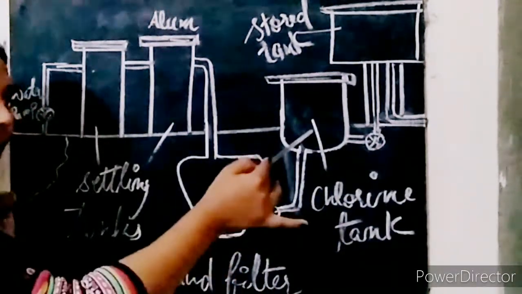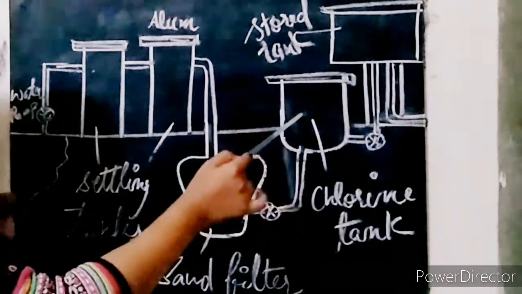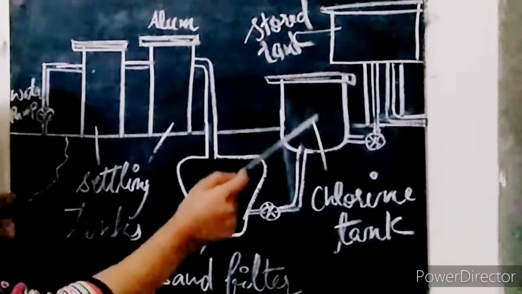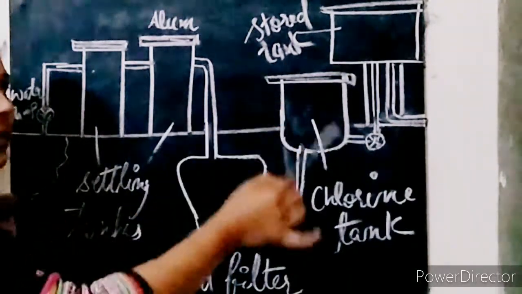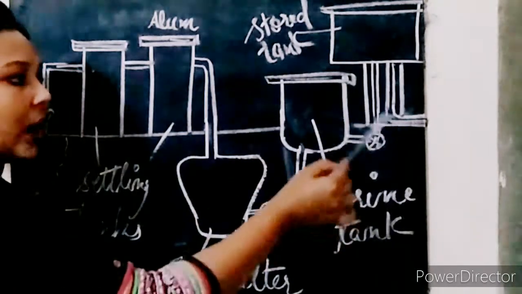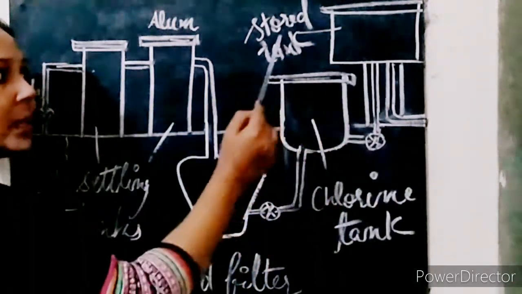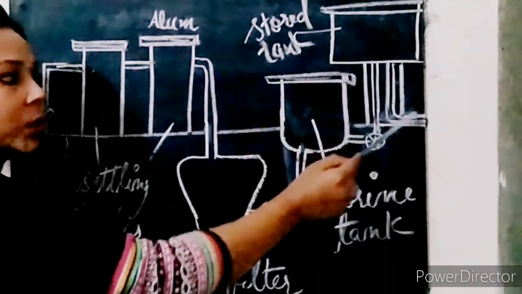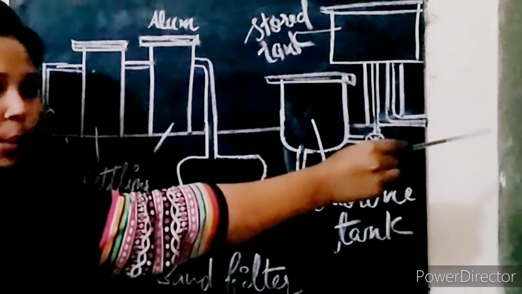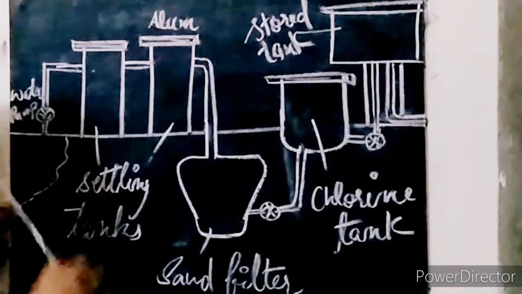Here chlorine tablets are added, and these kill the germs present in water. Afterward this germ-free water is pumped again and stored in the storage tank, and afterwards this water goes to our houses. So this is all about the water treatment plant.